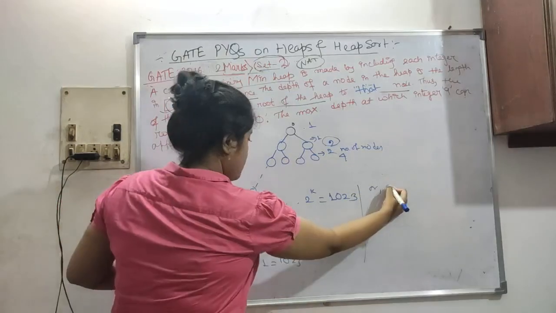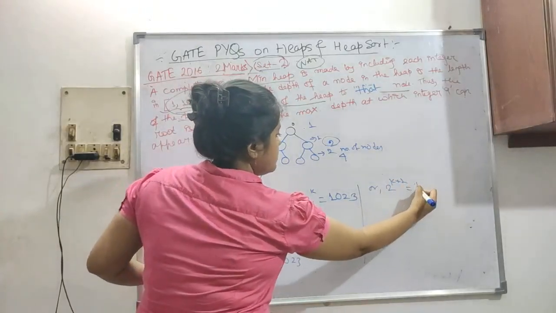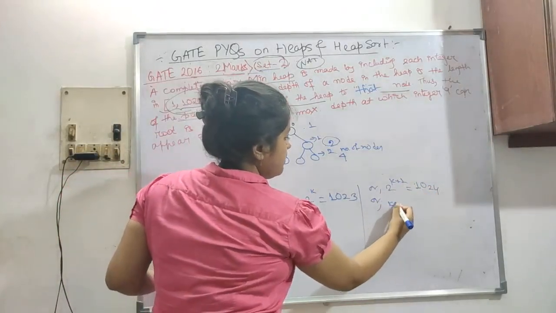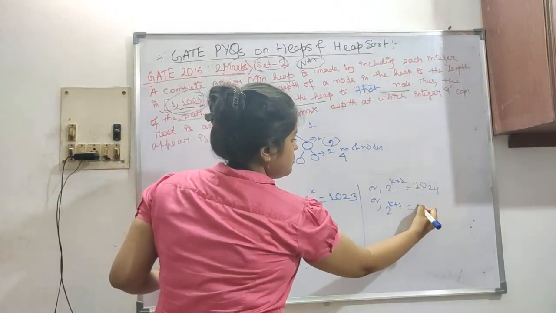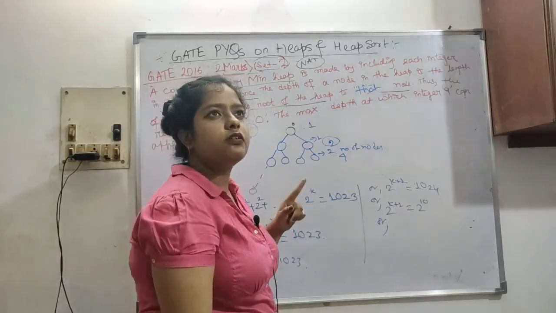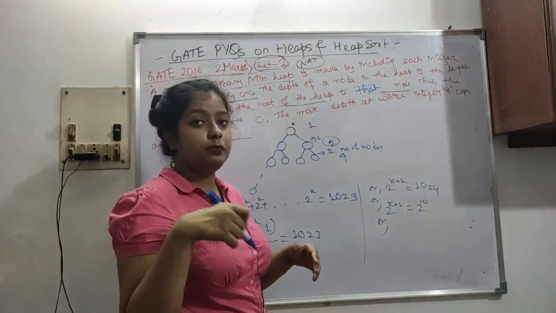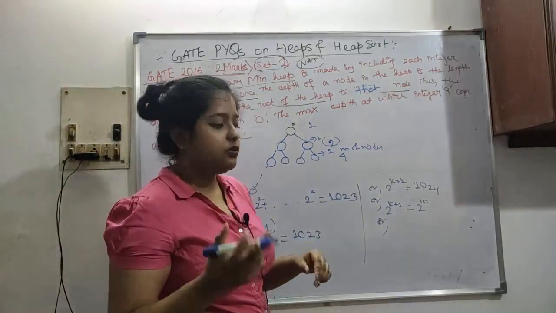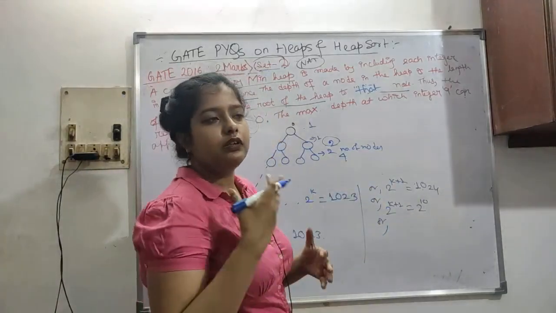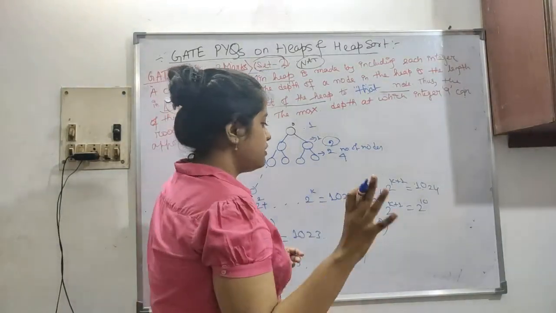Then 2 to the power k plus 1 is 1024, so the minus 1 goes to the other side. So now 2 to the power k plus 1 is 2 to the power 10. 2 to the power 10 is 1024. In digital logic and networking we will do this, and then we will easily be able to say 2 to the power 8 is 256, 2 to the power 9 is 512, like this. After doing so many problems you will remember the powers of 2, so it is nothing to worry about.